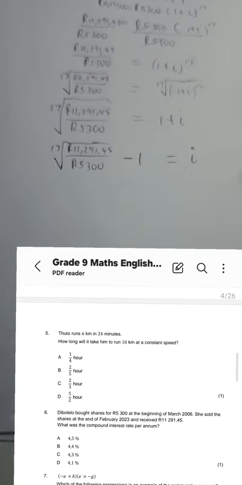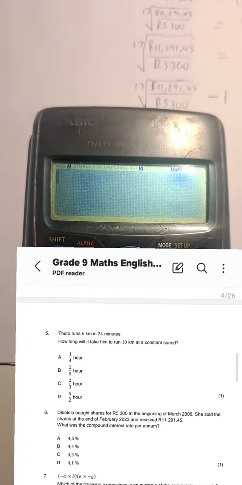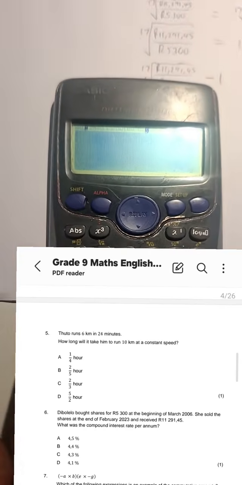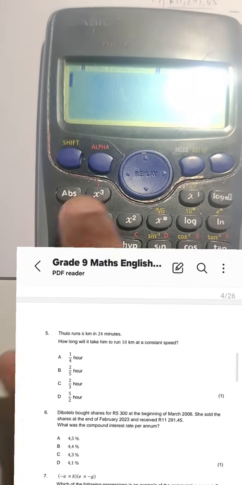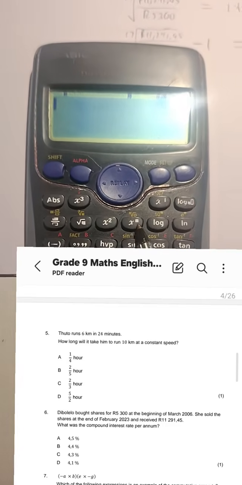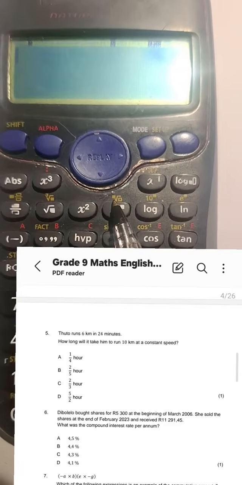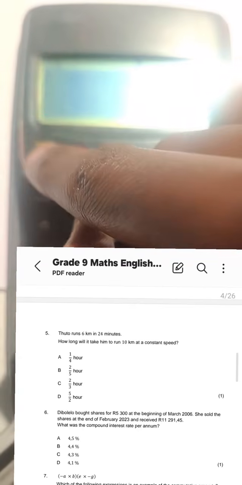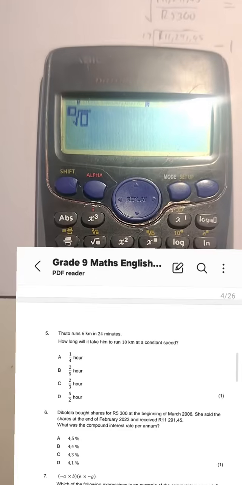This is where I grab my calculator, guys, at this stage, and I'm going to punch in everything that I have. You see this button here? This allows me to choose the fraction option. But before I even do that, I am going to check here which ones have a root. There it is. I have a root there. And you see there's a yellow thing that will allow me to put the 17. So I'm going to say shift, and I'm going to say boom.